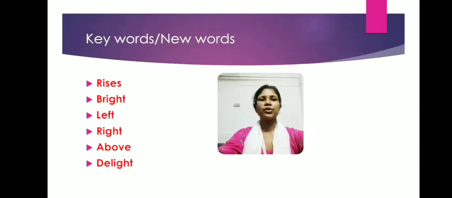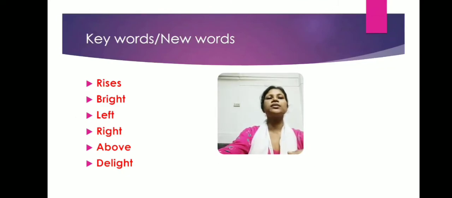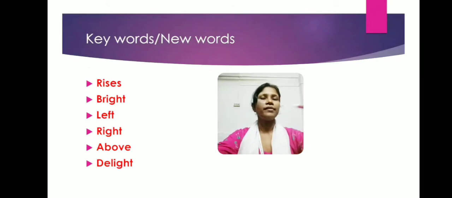Now the keywords. The keywords, or the new words, that we have got in this particular poem are: number 1, rises, R-I-S-E-S, rises. The next one is bright, B-R-I-G-H-T, bright. Third one, left, L-E-F-T, left. Next one, right, R-I-G-H-T, right. The next one, above, A-B-O-V-E, above. And the last one is delight, D-E-L-I-G-H-T, delight. So we have these new words in this poem: rises, bright, left, right, above, and delight. I will be discussing the meaning along with the pictures in my next class.